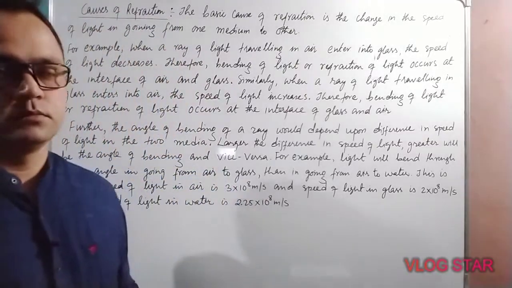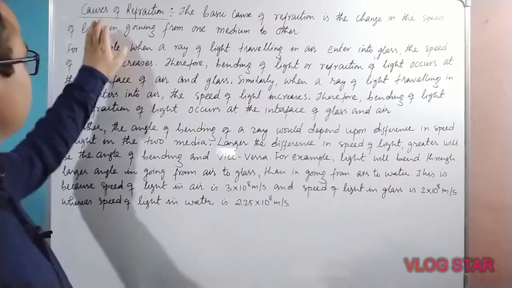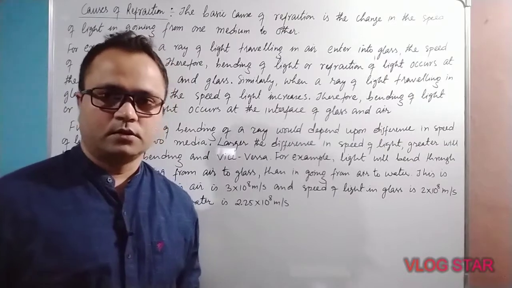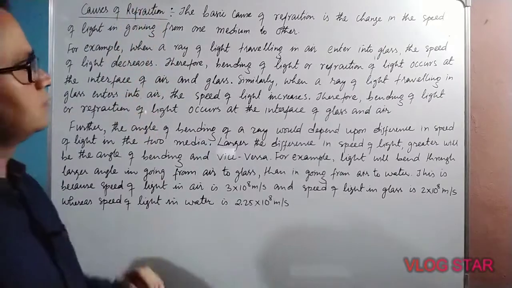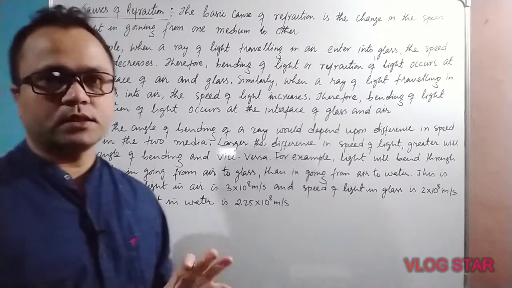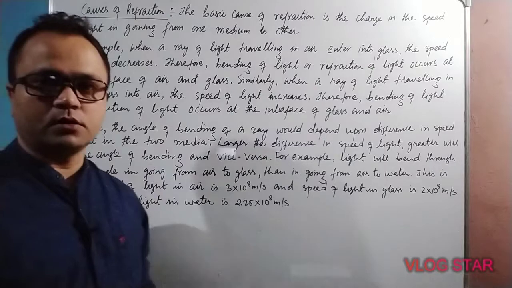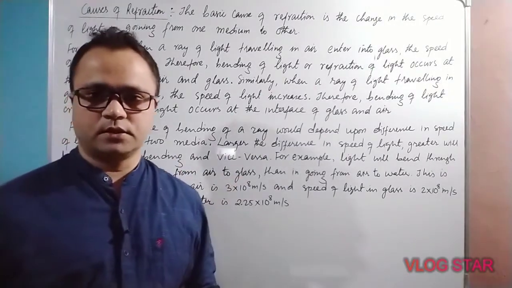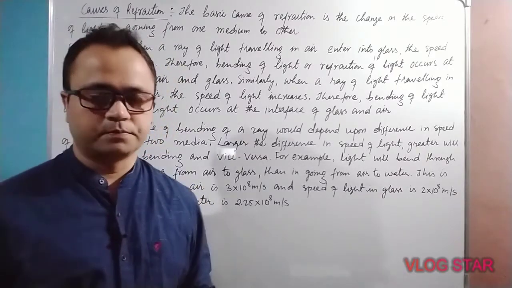Class 10. Today we will be doing cause of refraction. Last class we did refraction of light. So what is the cause of refraction? The basic cause of refraction is the change in speed of light in going from one medium to another.